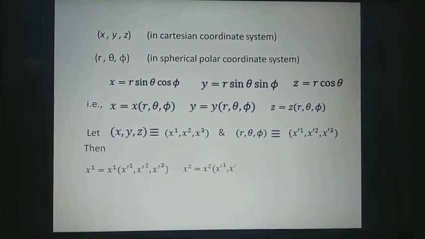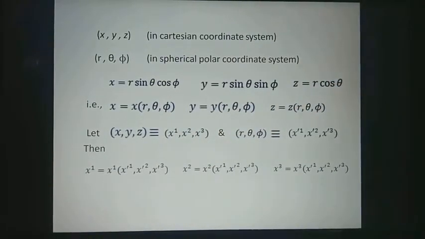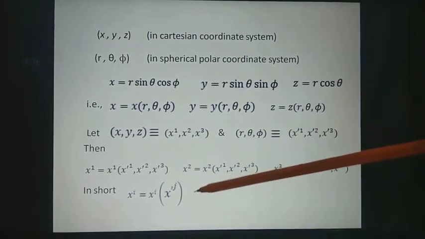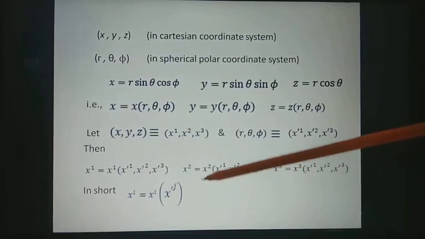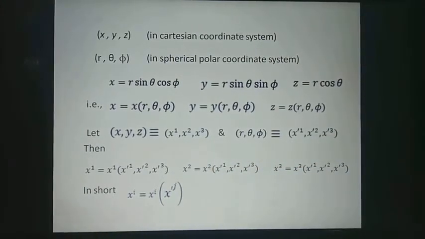So we have these three relations. We can write these relations in short as xi is a function of x dash j, and this is similar to equation 1 which we have seen previously. So the coordinates x1, x2, x3 of one system are the functions of the coordinates of another system.